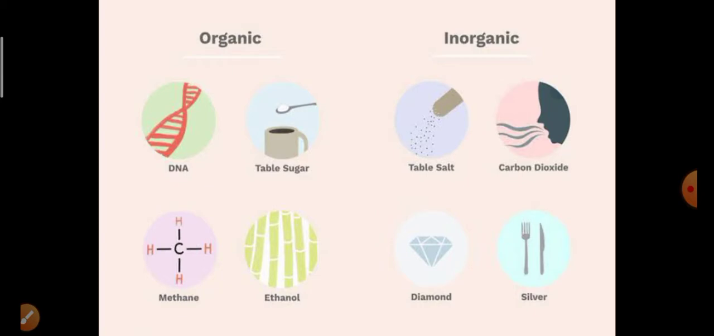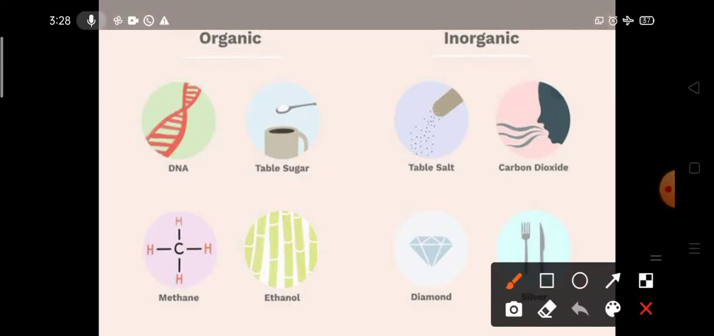Organic compounds. If you see this picture, you can see a few materials: your DNA, which is contained in each and every living thing, therefore it is organic. Table sugar, that is sucrose, is also organic. Methane is organic; methane is obtained from marshy places, therefore it is known as marsh gas. Ethanol is obtained from sugar cane, so all these are from living things. So in simple language, whatever we are getting from a living thing is known as organic. But now it is not 100% correct, so we will discuss that.